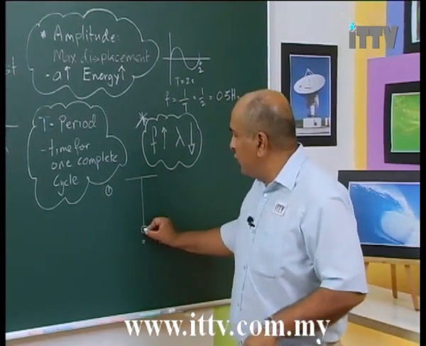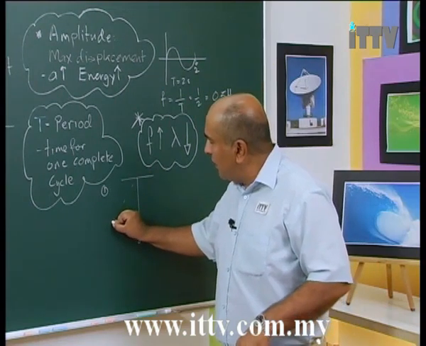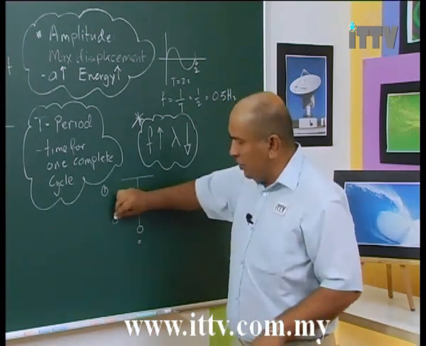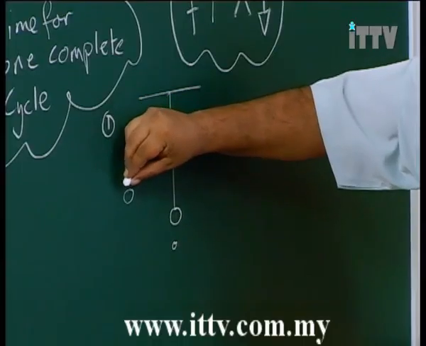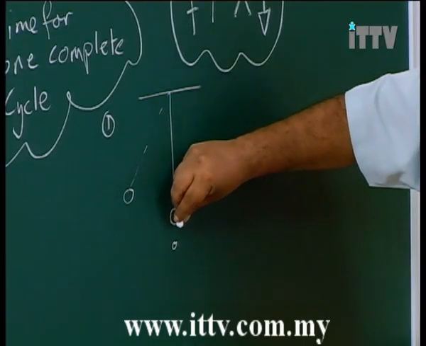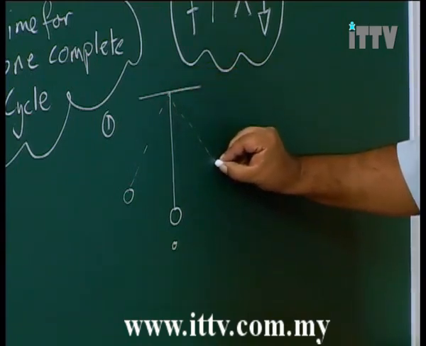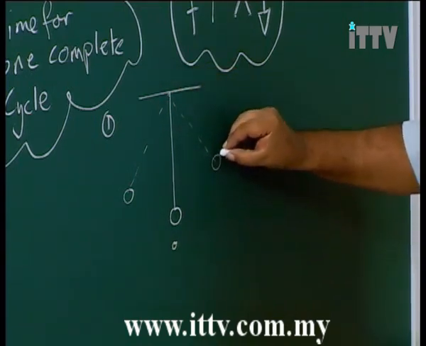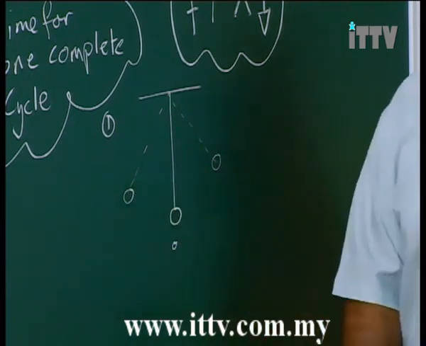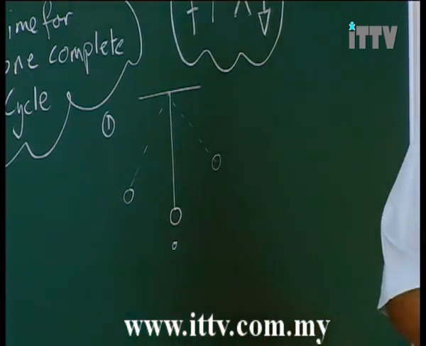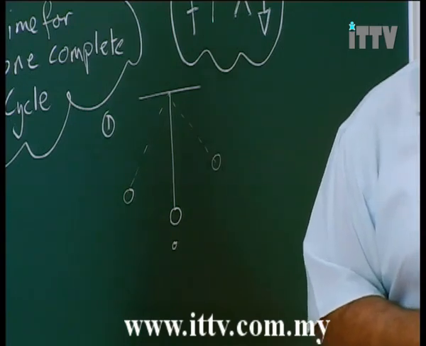So if I say I start the pendulum up here, which makes a bit more sense, I let it go, the pendulum swings back to its origin, then it keeps swinging up to here, and then it swings back and goes back to this point. That will represent one full cycle of the pendulum oscillation.